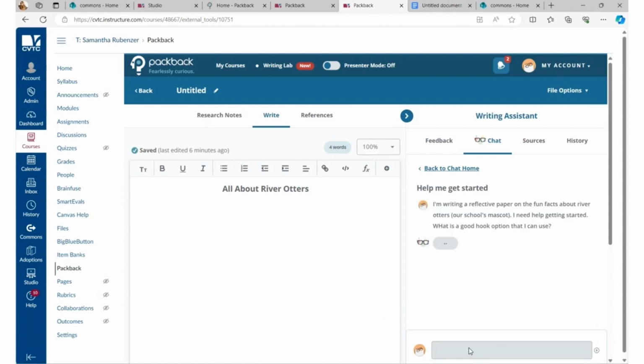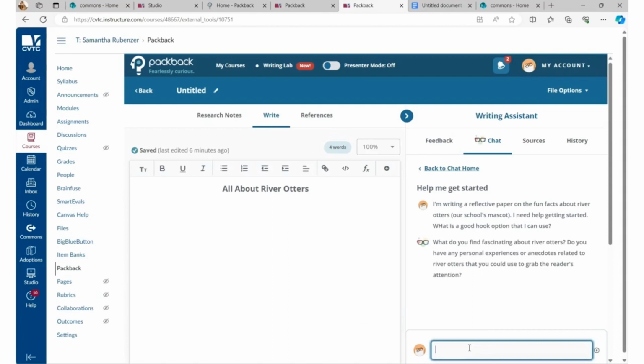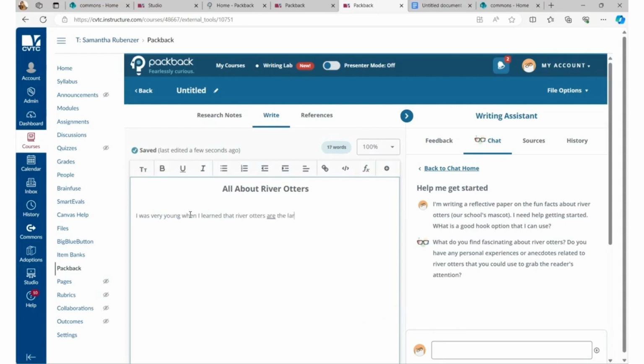Okay, so they've explained where they're stuck, and then the chat option comes back and gives them guidance on how to start their essay. So in this one, it says, what do you find fascinating about river otters? Do you have any personal experiences or anecdotes related to river otters that you could use to grab the reader's attention? So let's say this student enjoyed this feedback and they're saying, oh, I do have experience with river otters. They can say, I was very young when I learned that river otters are the largest animal in the weasel family.